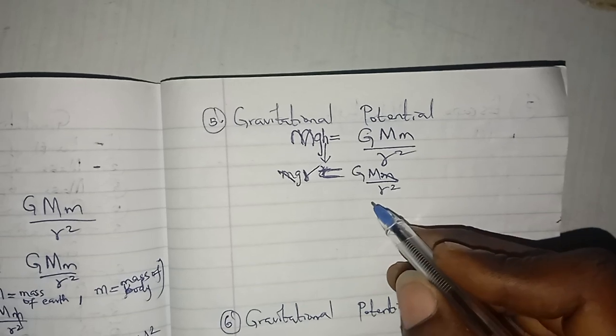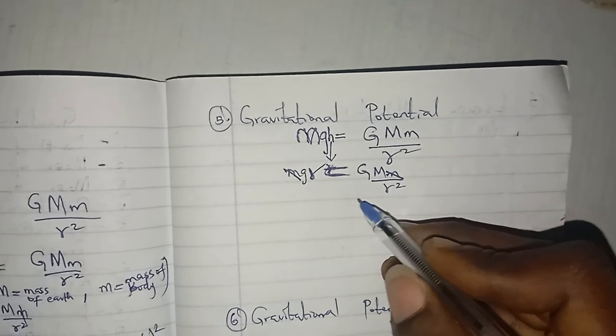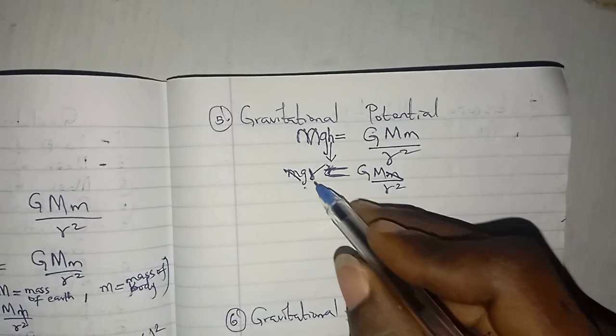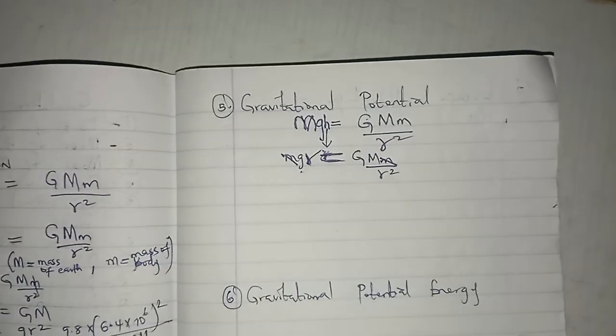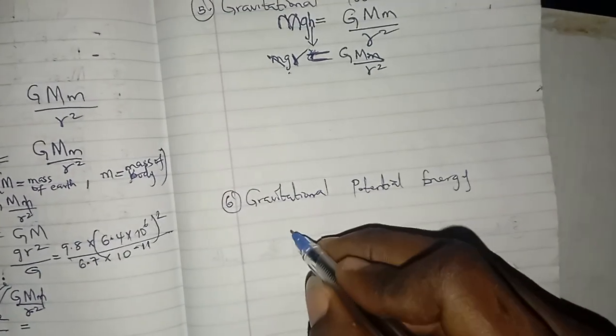I want to make g the subject of the formula. The approach I applied earlier of cancelling this is not possible, so let's abandon this and use this one.